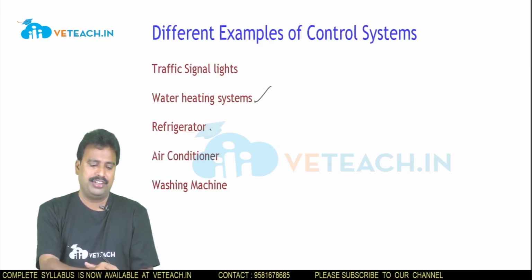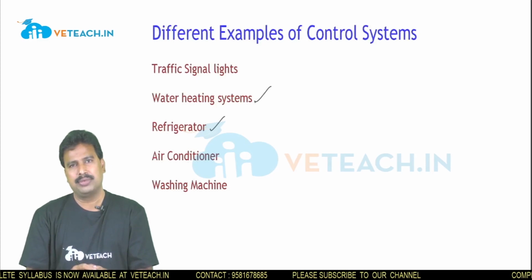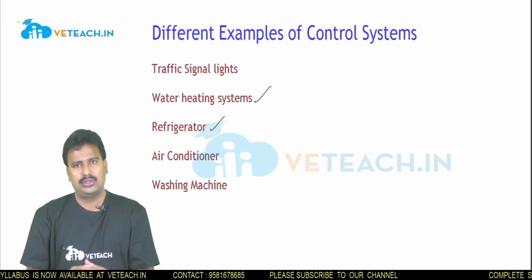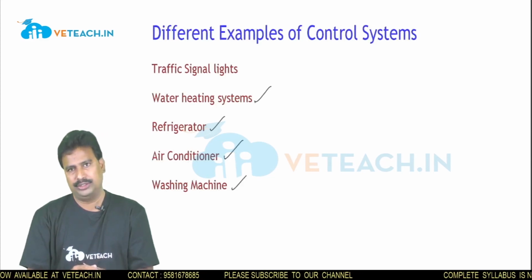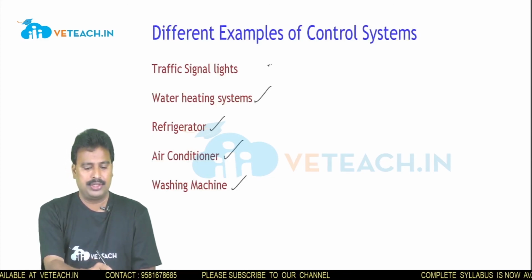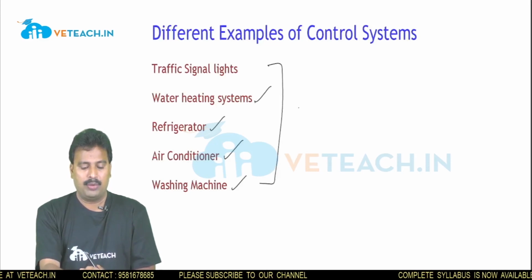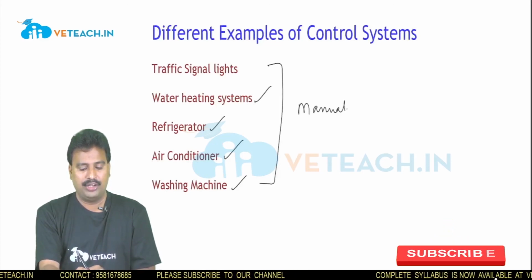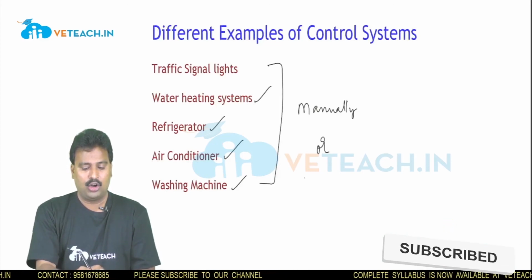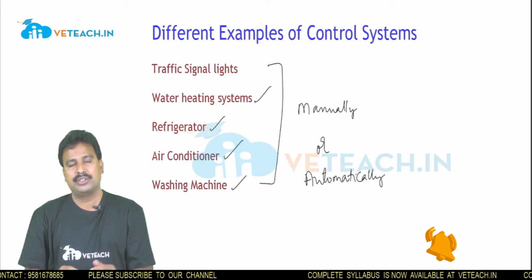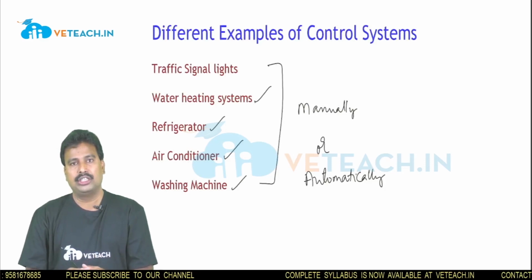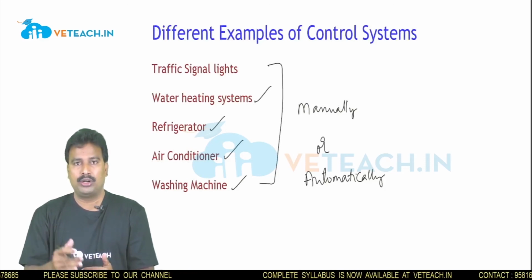Next, the refrigerator is one of the best examples of control systems, and also air conditioners and washing machines. All these systems can be operated either manually or automatically. It means it is possible to operate these systems with human intervention or without human intervention.